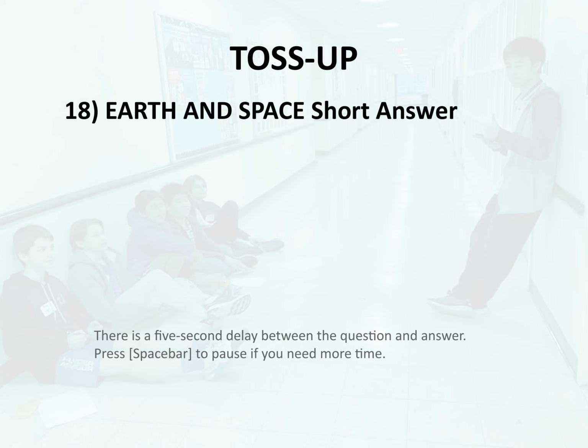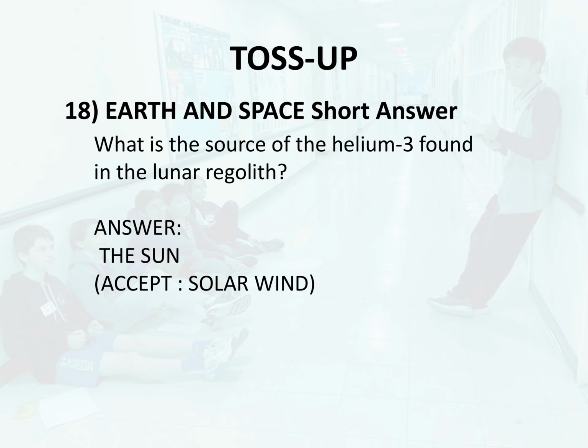Toss-up 18. Earth and space. Short answer. What is the source of the helium-3 found in the lunar regolith? Answer. The Sun.